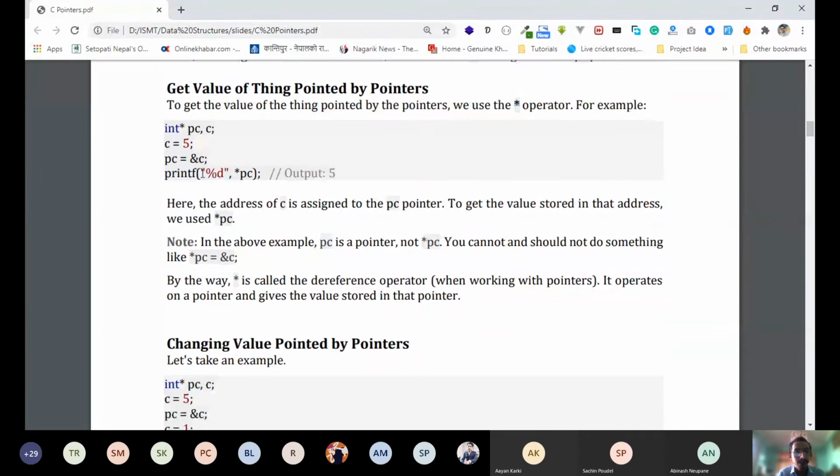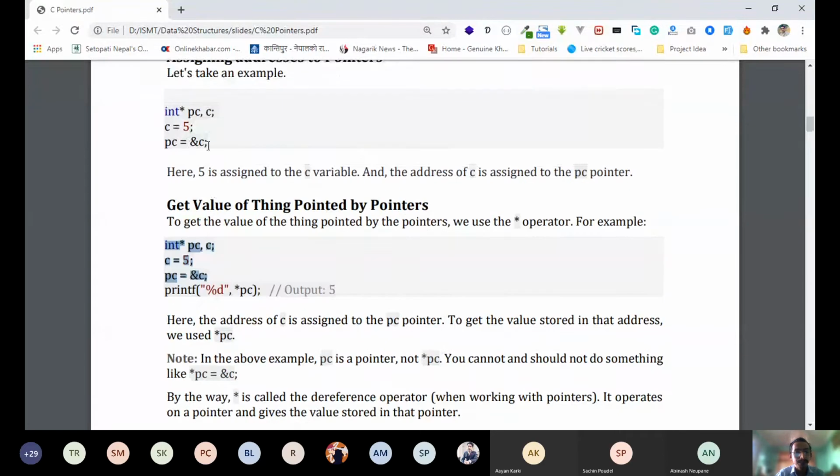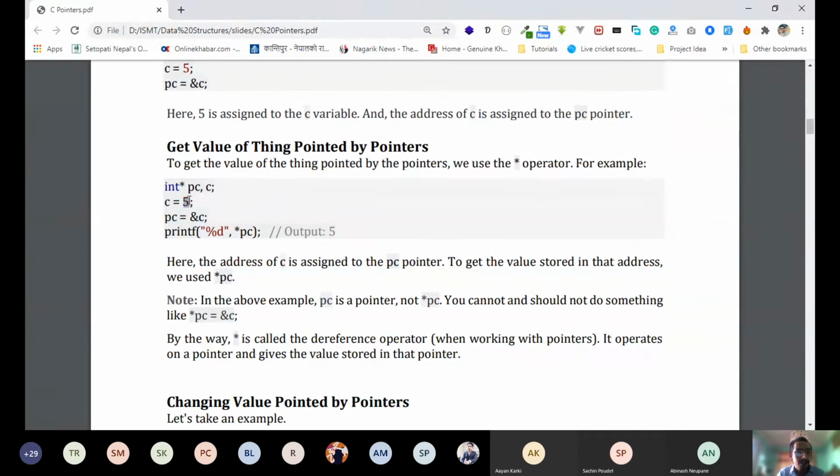For example, you can see over here again, these 3 lines are from the same example as above. We declared a pointer PC of type integer and we declared a normal variable C of type integer. And we assigned value 5 to C. And then PC equal to ampersand C. That means you are assigning the address of this C to PC. Now PC has the address. So PC does not hold this value 5. It holds the address of this C or this 5.